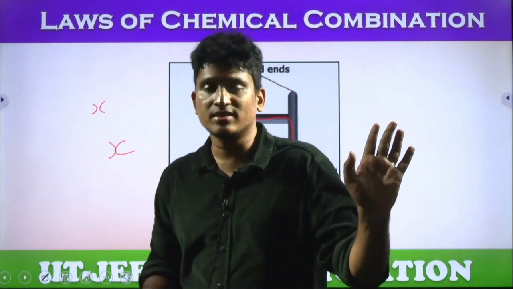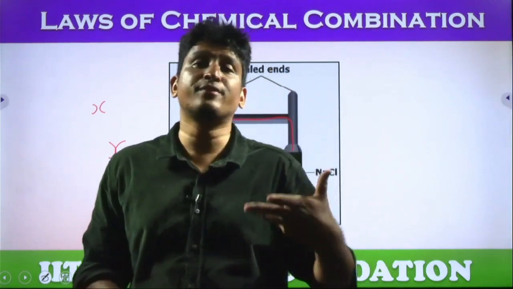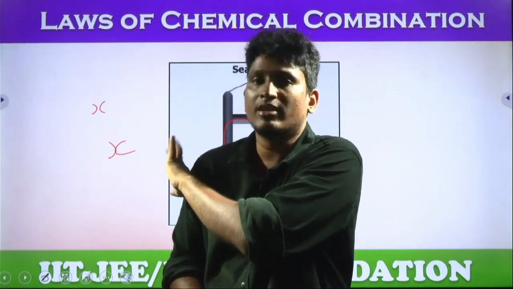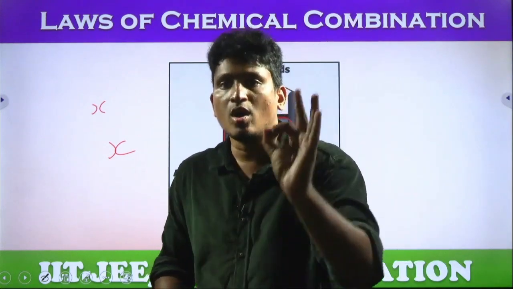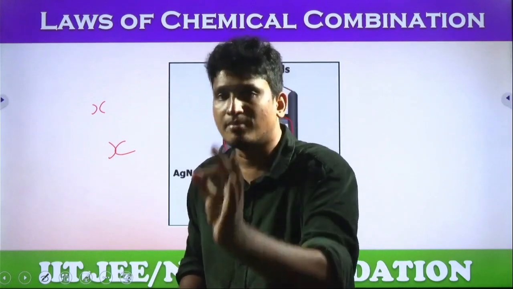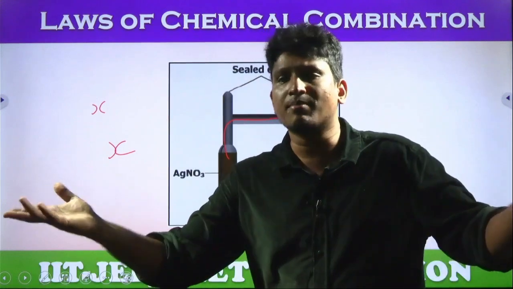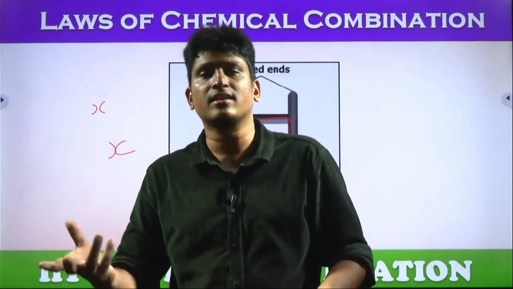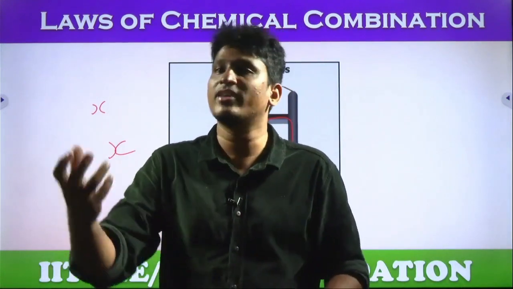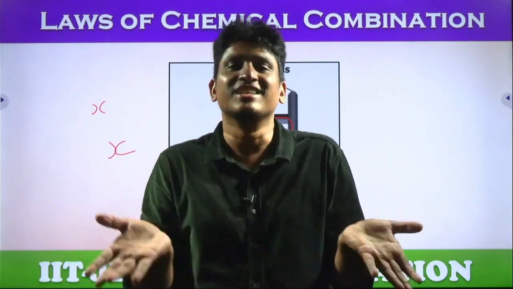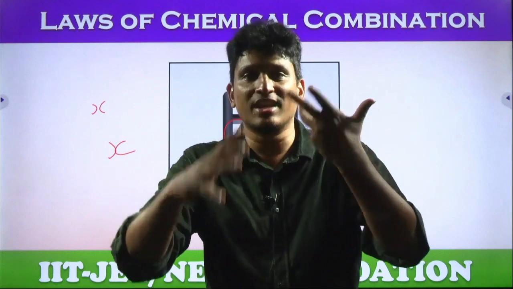Got the clarity, students? That means ultimately the mass of reactants is equal to the mass of the products. There will be absolutely no change. That is the law of conservation of mass. Matter can neither be created nor destroyed. But what is happening, sir? A new thing is being produced here, right? Correct. A new chemical is getting produced. From where is it produced? Is this chemical giving birth to a new chemical? No, right, students? Only the bonds were changed and they form a new species.